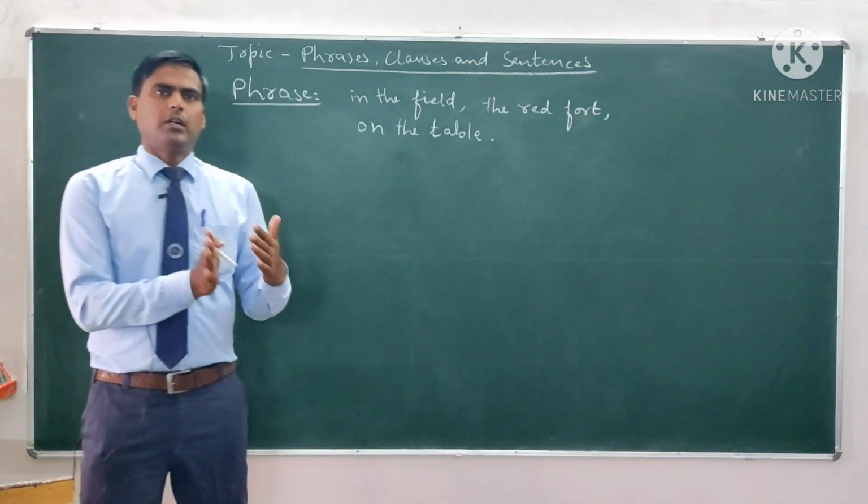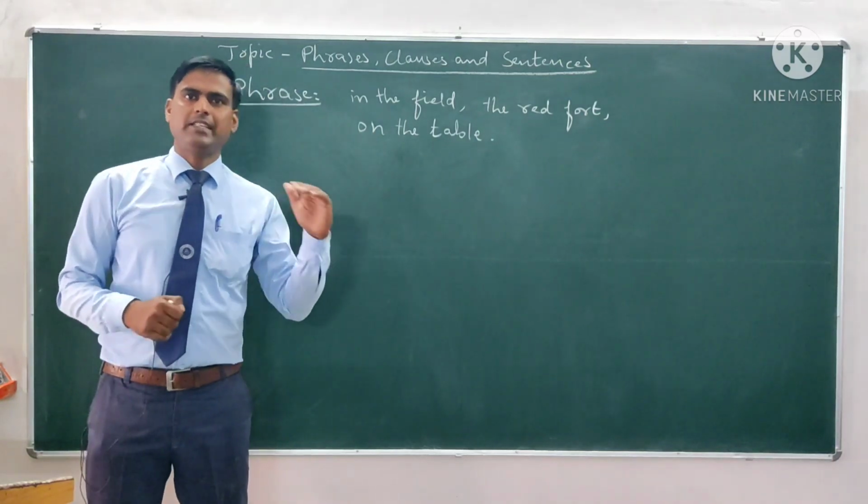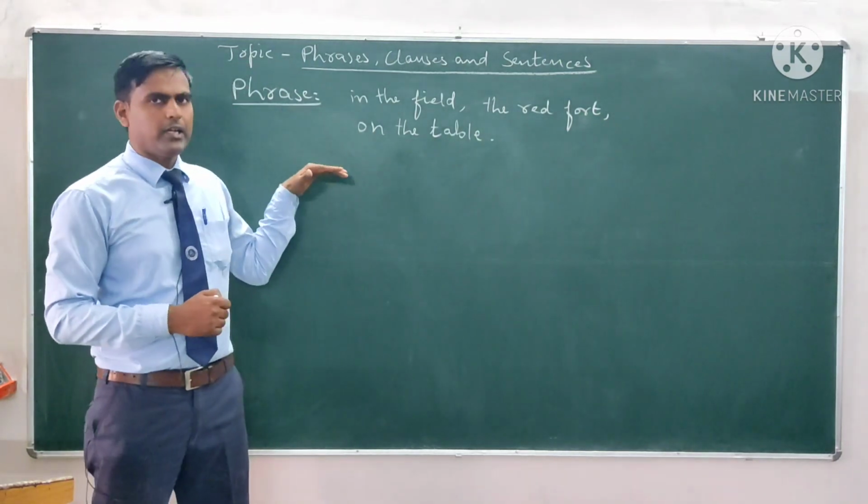They give us a sense but not complete sense. So this is called the phrase.